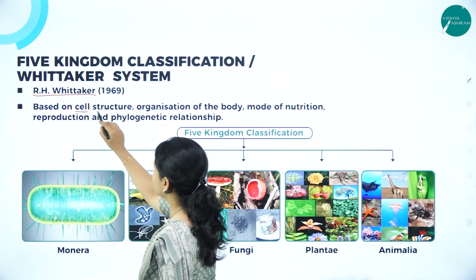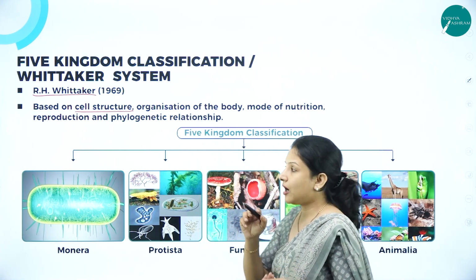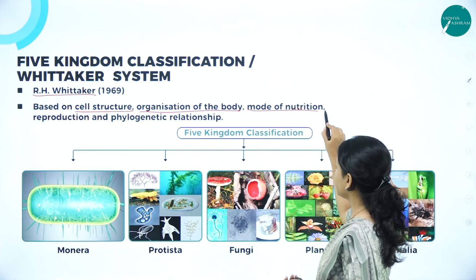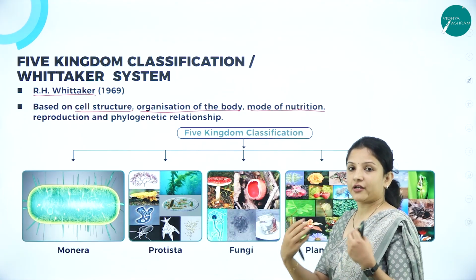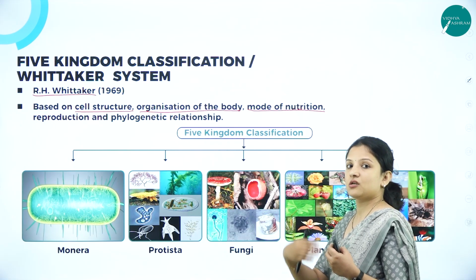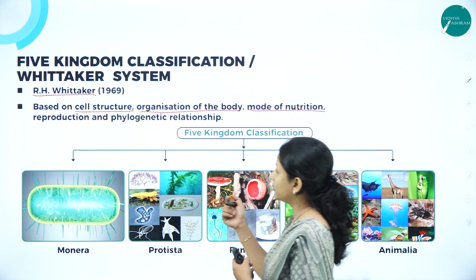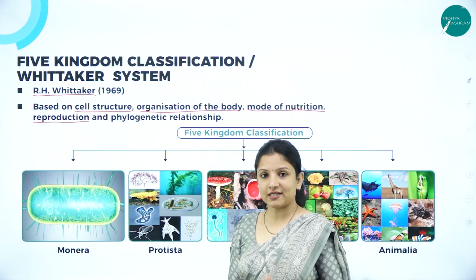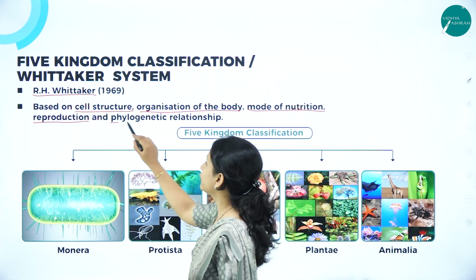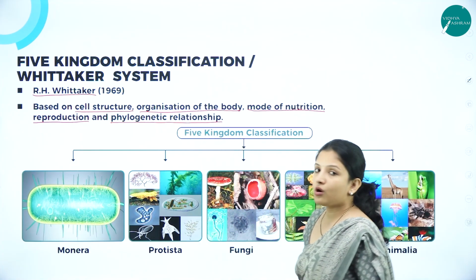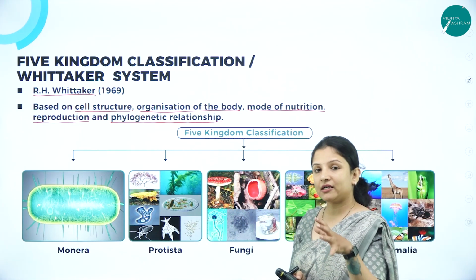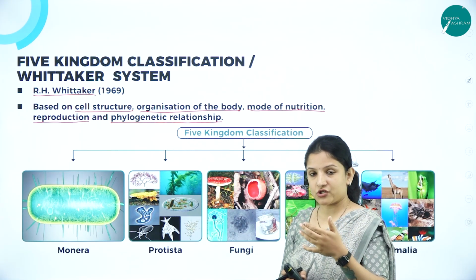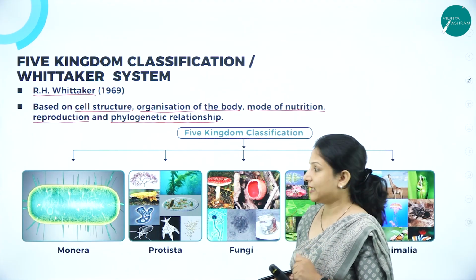He considered the structure of the cell and how the body is organized, and their mode of nutrition, like whether it is autotrophic, heterotrophic, saprophytic, parasitic, chemosynthetic, photosynthetic, and how they reproduce, either by vegetative, sexual or asexual method. And their phylogenetic relationship, that is what relationship or similarity they hold with other organisms. So, phylogenetic relationship or evolutionary relationship.